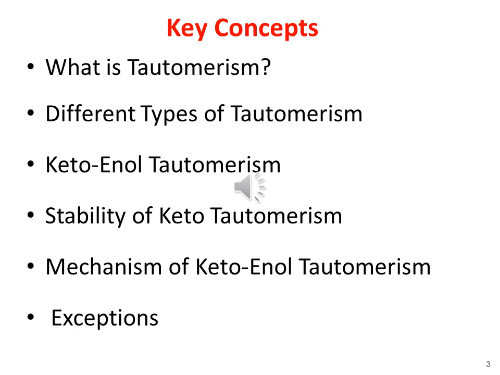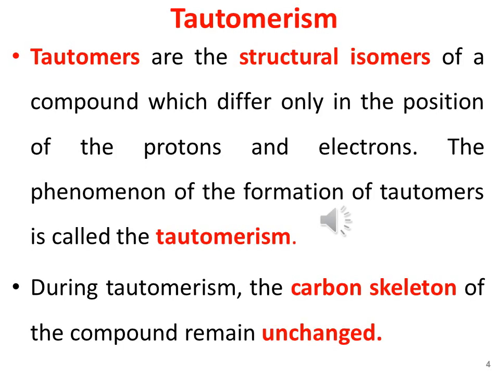First of all, we will discuss what Tautomerism is and what tautomers are. Tautomerism can be defined as the phenomenon through which a given compound can exist in two spontaneously interconvertible structures which differ only in the relative position of hydrogen. So tautomers are the structural isomers of a compound which differ only in the position of the protons and electrons. This phenomenon of the formation of tautomers is called Tautomerism.